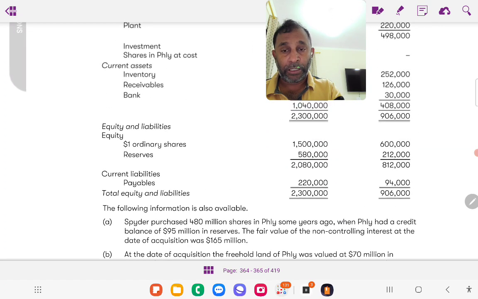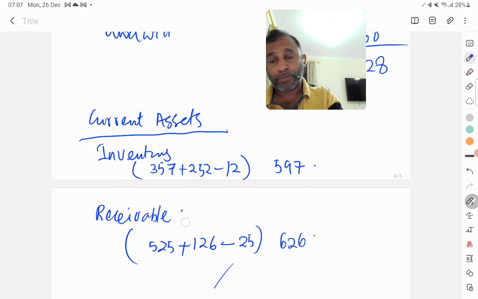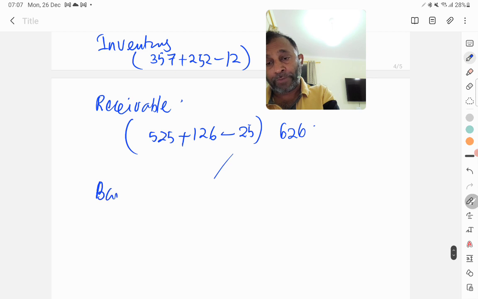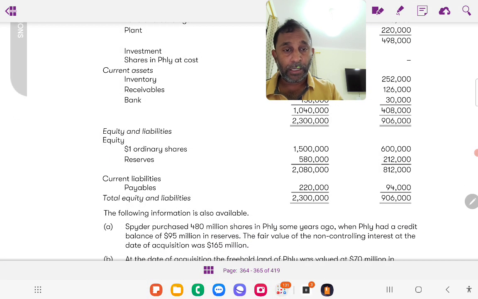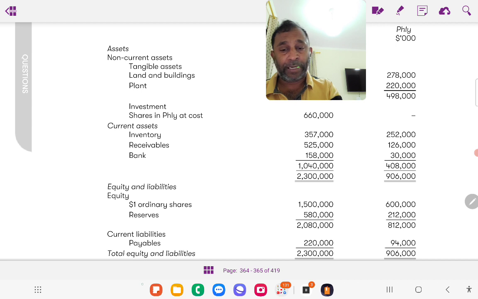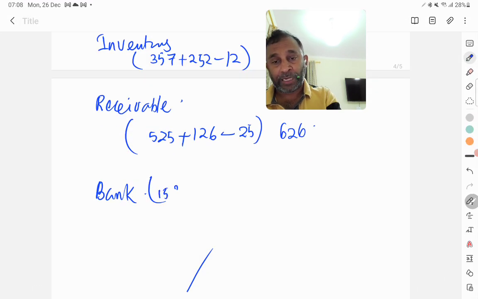So next item is what? Next item is bank. So how much is the bank? 158 plus 30, 188.